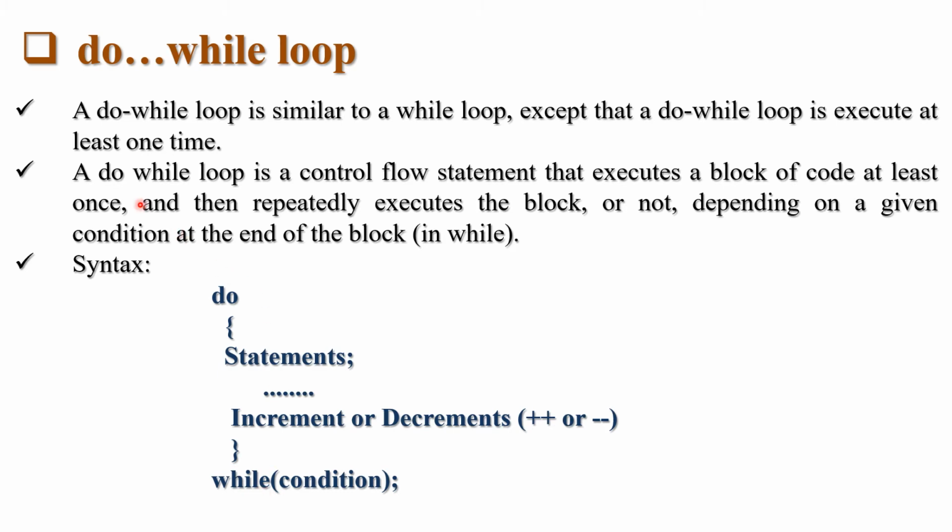Okay. That's why it is written here that a do while loop is a control flow loop that executes a block of code at least once. Okay, before entering the loop, no one is checking our condition. That's why at least one time this body is executed and then the condition will be checked. If it is true, then once again it will be executed. Otherwise, if it is false, then this body of the loop is not executed a second time. But the first time it will be executed because here there is no condition checking. Okay, let's see the example, then you will better understand.